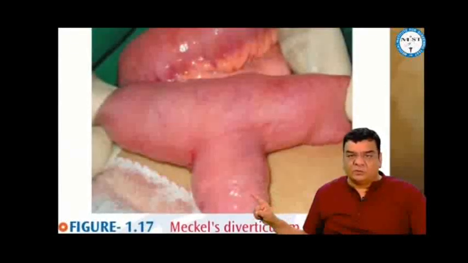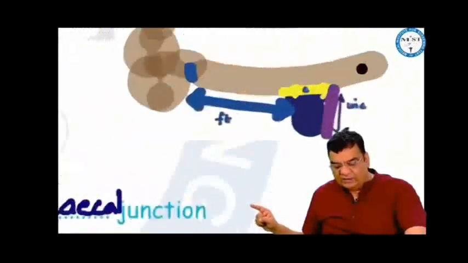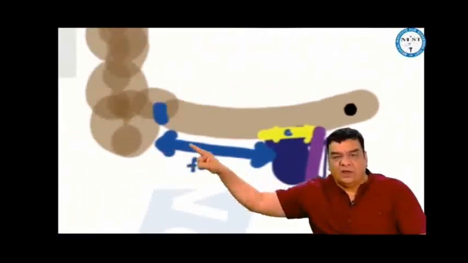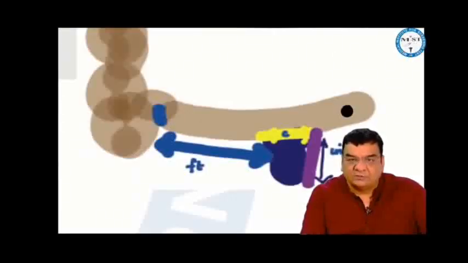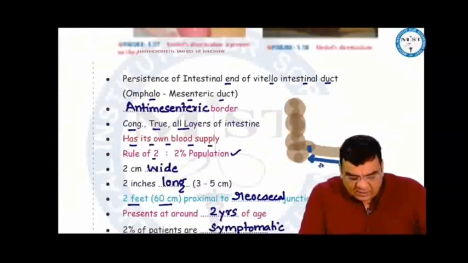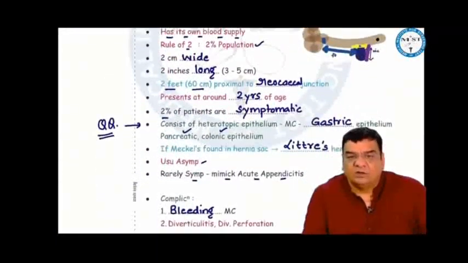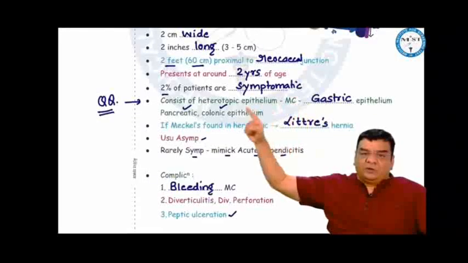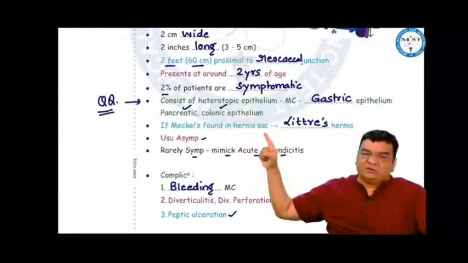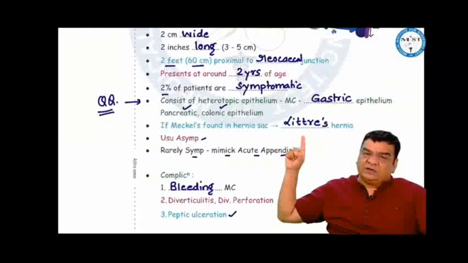It follows the rule of 2: 2% of the population, 2 centimeters wide, 2 inches long, located 2 feet proximal to the ileocecal junction. 2% of patients can be symptomatic. If symptomatic, it presents at around 2 years of age. Meckel's consists of heterotopic epithelium, most commonly gastric epithelium. However, colonic and pancreatic epithelium can also be found in Meckel's. If Meckel's is found in a hernial sac, it is called Littre's hernia.